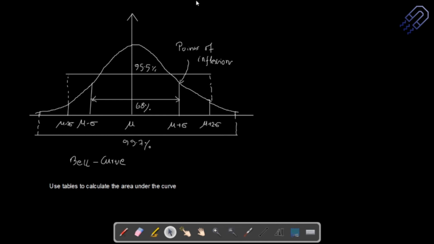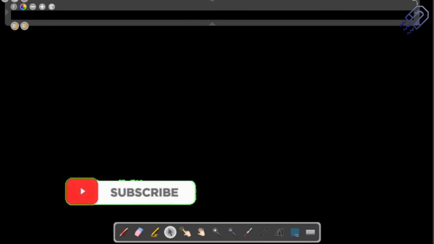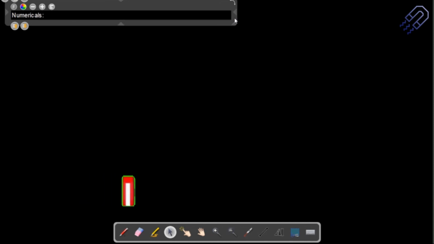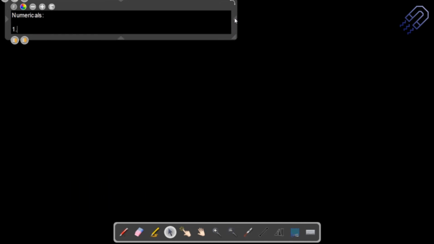So let's do some numericals on this now. I'll probably give you two numericals for this, and you have to solve them, and I'll give you some time to solve them. So let's take one.